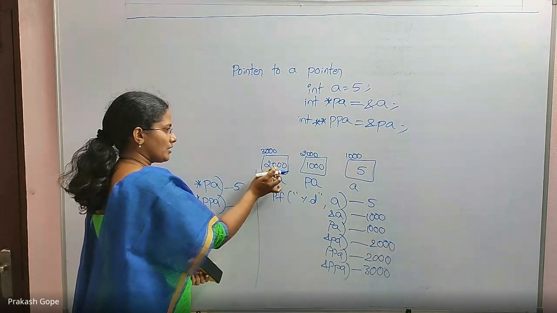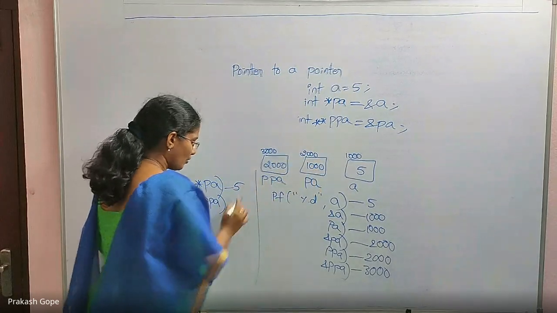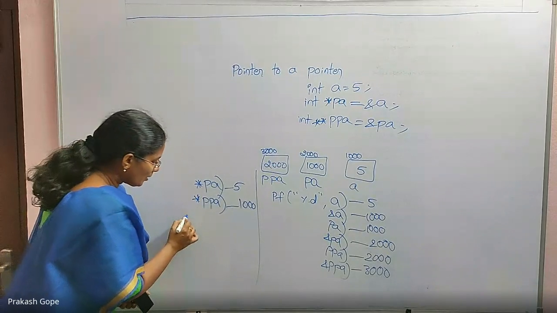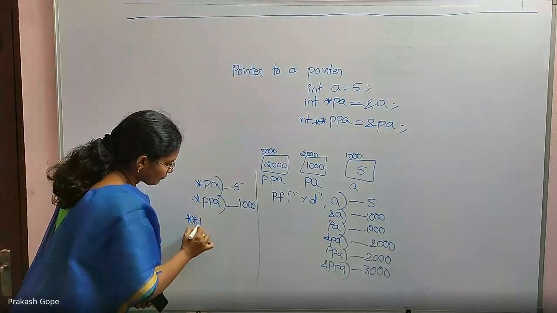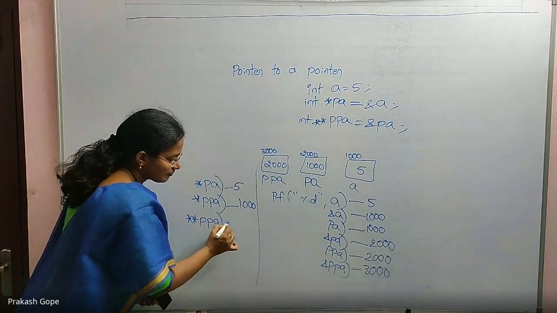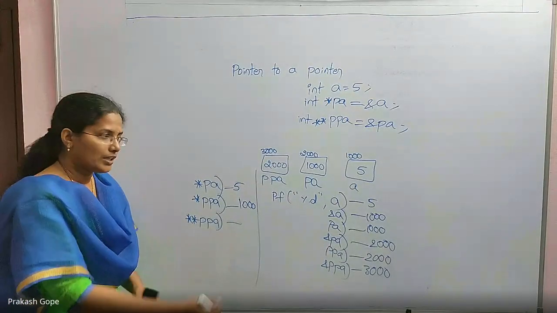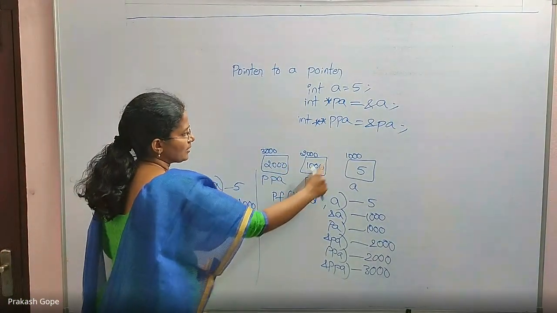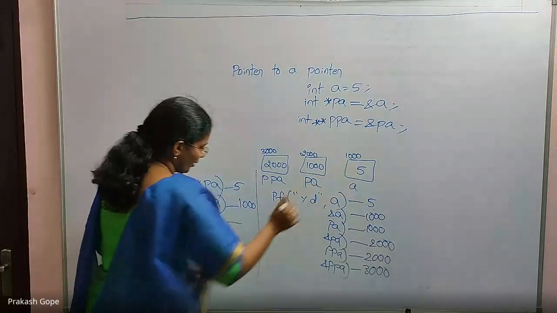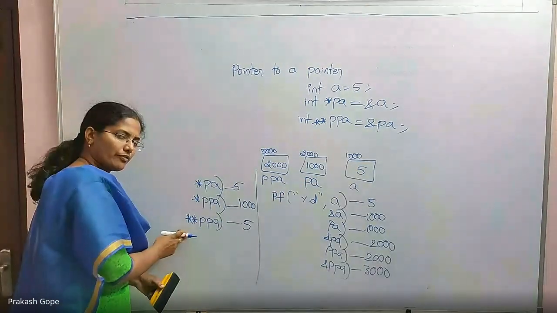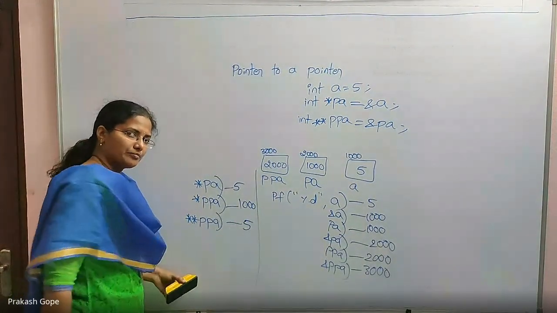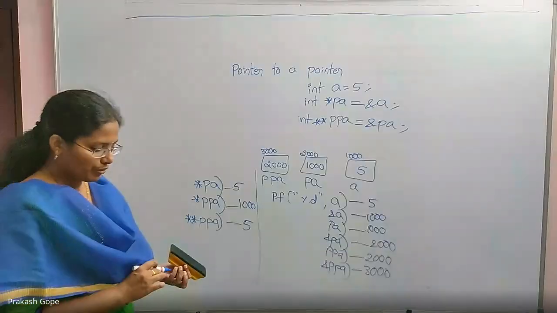PPA has some address, the value in that address, 1000. Only one time dereference. Now I am using 2 times dereference. Double star PPA, 2 levels of dereference. PPA has some address, that address has another address, that address has the value 5. This is 2 times dereference. Double star PPA will give me 5. This is pointer to a pointer.